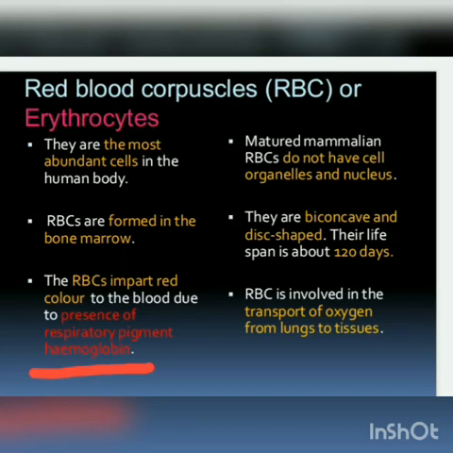But in matured RBCs, they don't have organelles and nucleus. Their shape is a biconcave, disc shaped structure. Their lifespan is 120 days. This RBC is involved in the transport of oxygen from lungs to different tissues.